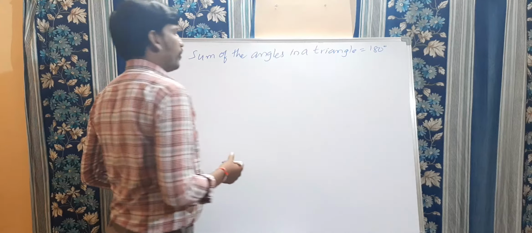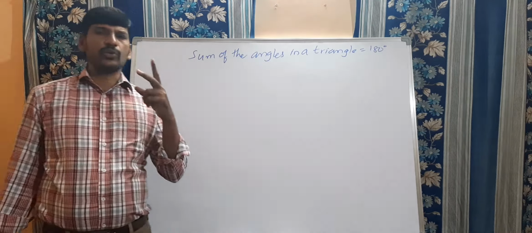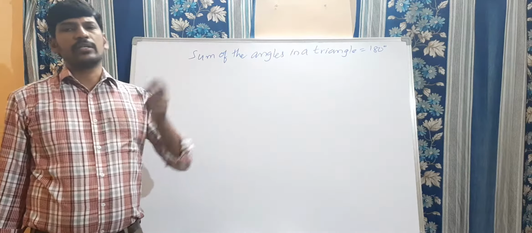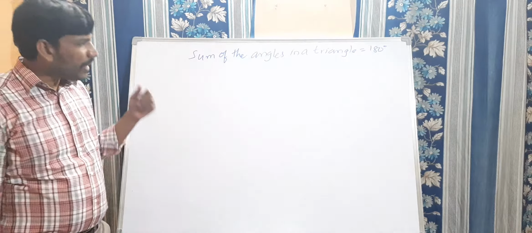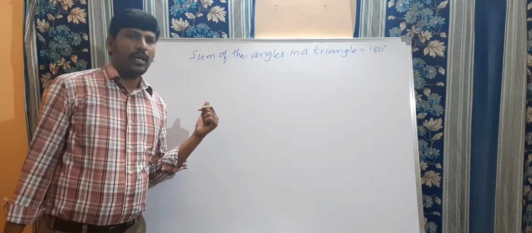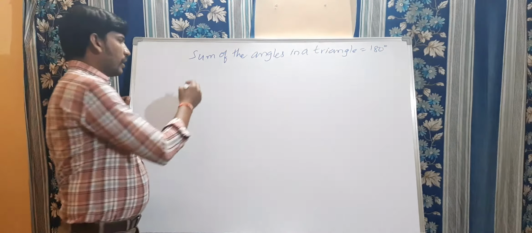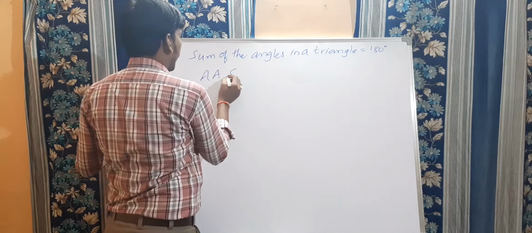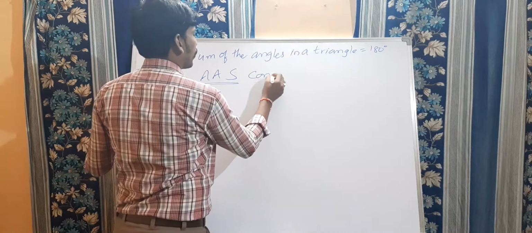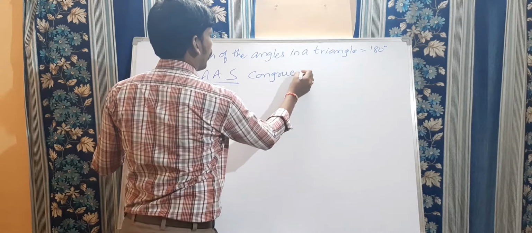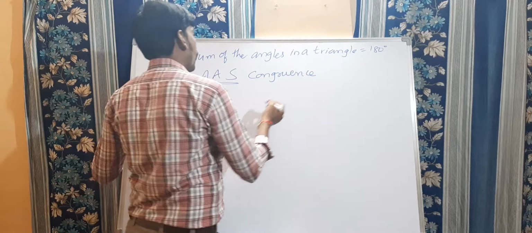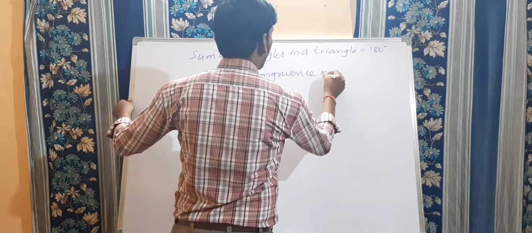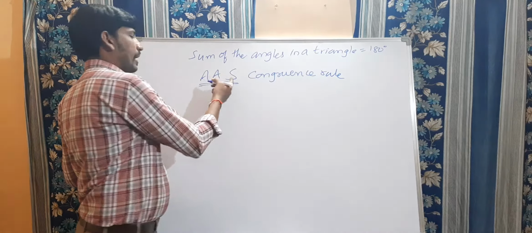So if in any triangle we know two angles, we can find the third angle easily. So here by using this we can conclude one congruency rule, that is the angle side, ASA congruency rule. This is possible when two angles and any one side are given.